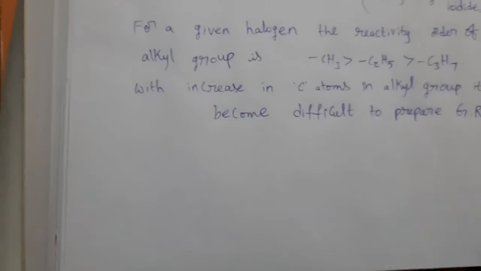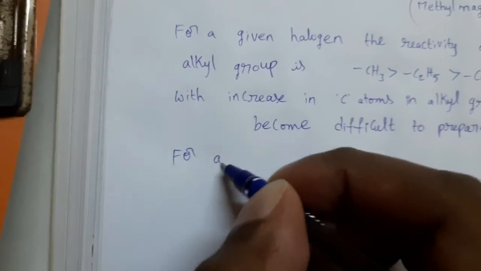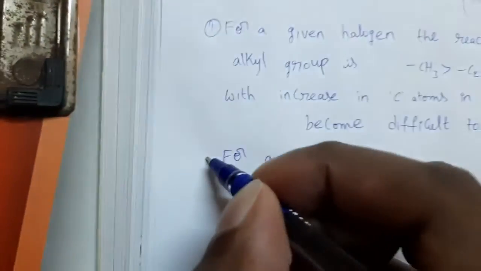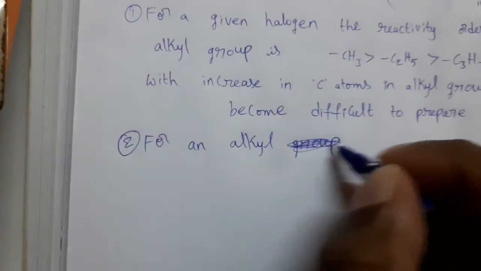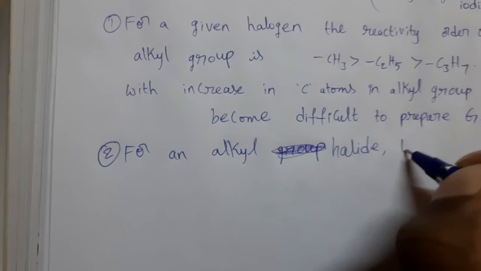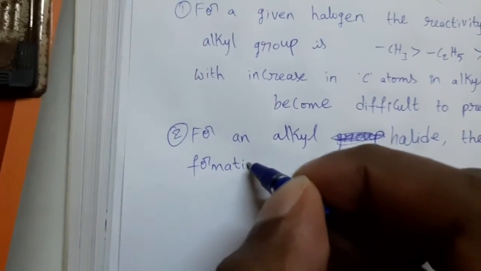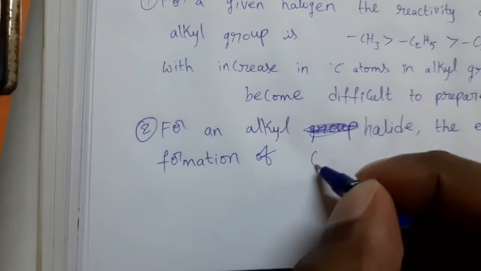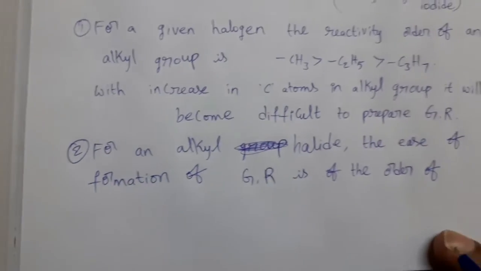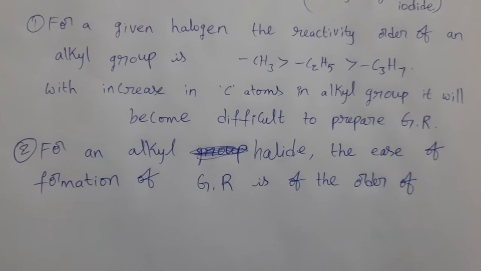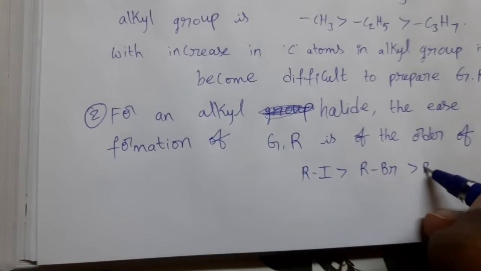And for an alkyl halide, the ease of formation of Grignard reagent is of the order RI greater than RBr greater than RCl.